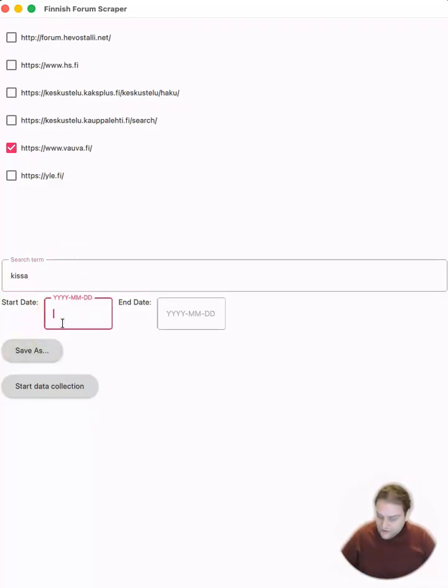And then you need to give a time frame of which you are able to, or want to, collect the content. This does not mean that the system would find content for all of this time, because some of these platforms don't archive content long term, but this is the time frame that it seeks to work on.